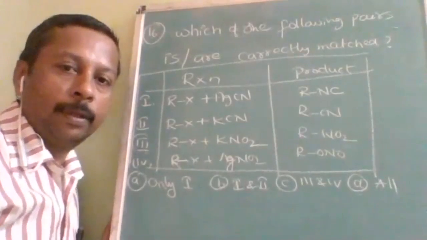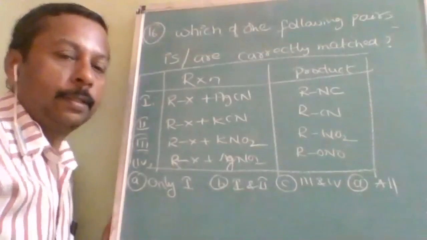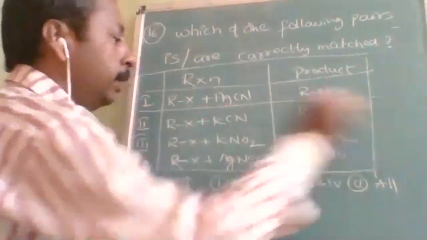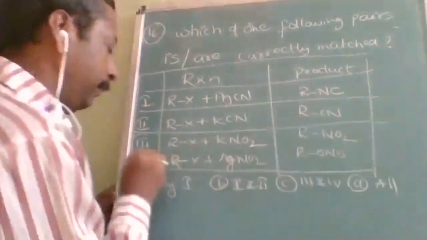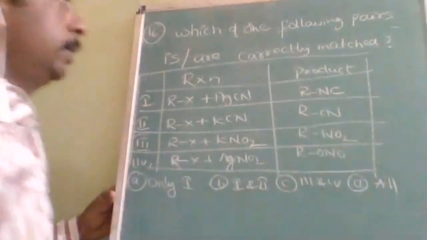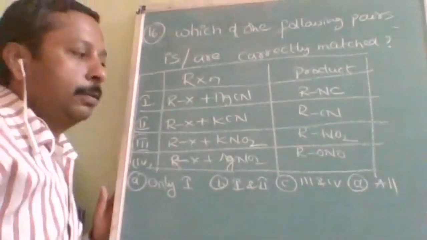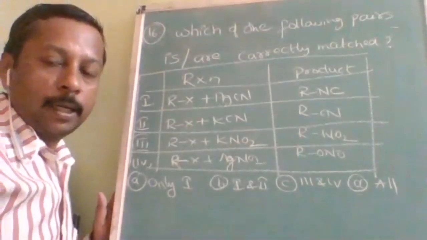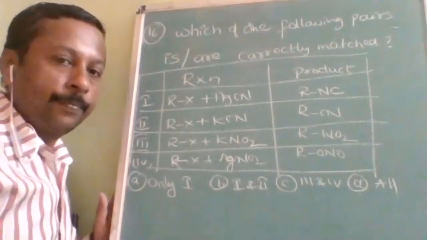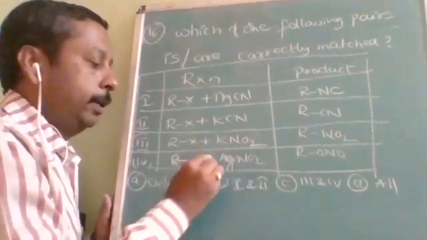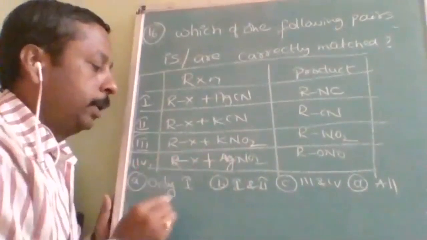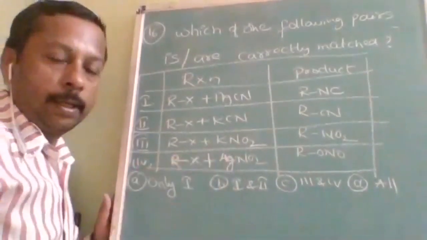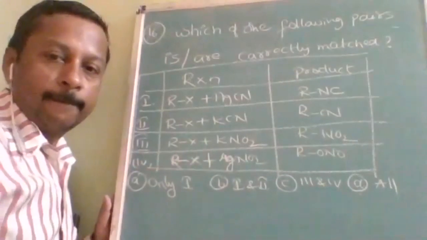Okay, in these reactions, reaction and product are all given, and you have to identify which is correctly matched. Try. This is the very first topic of properties of haloalkanes, haloarenes.